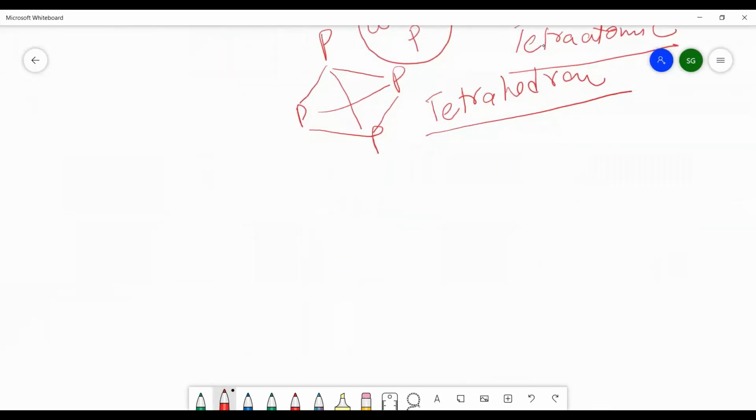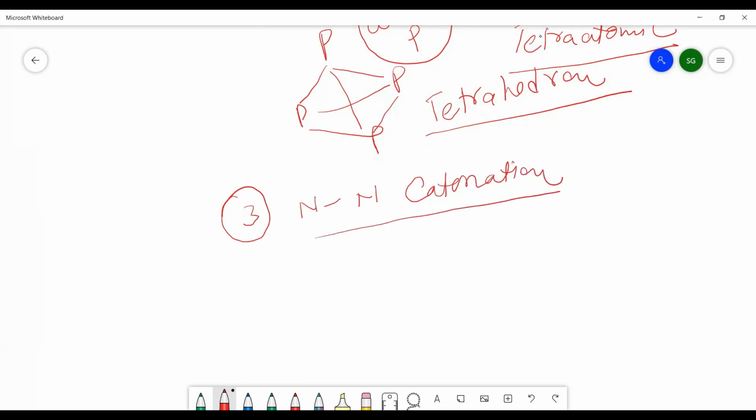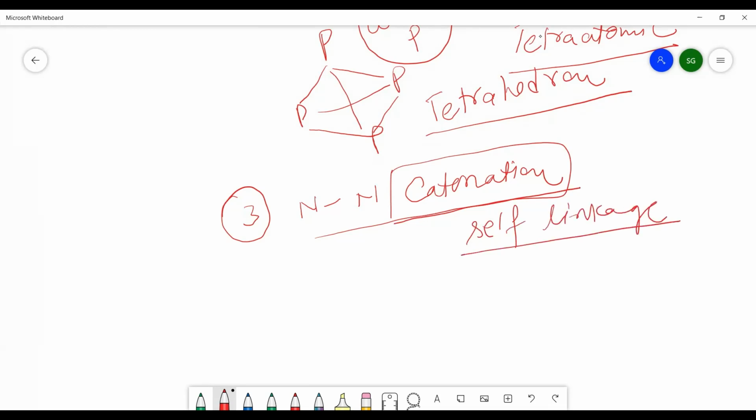Now, one more property we will discuss here: other than the members, nitrogen has less tendency for catenation. Less catenation property will be there. You know well, catenation is the self-linkage property. Self-linkage means you can see the example of alkanes, in which lots of carbon atoms are joined together to form a long chain of carbon atoms. And this catenation depends upon the bond strength. The high bond dissociation energy of the single bond shows high catenation property, and a long chain can be formed.